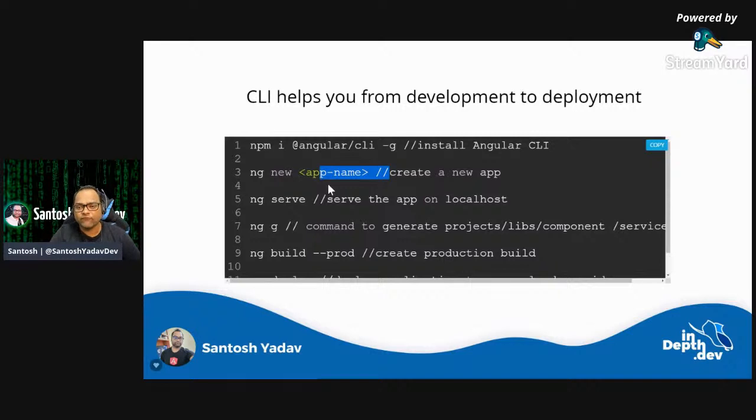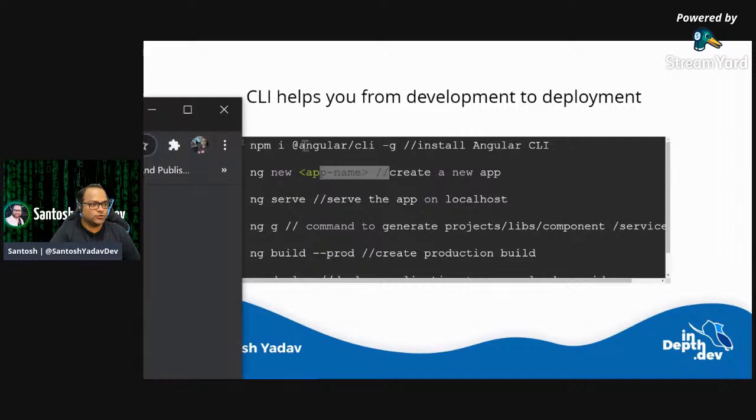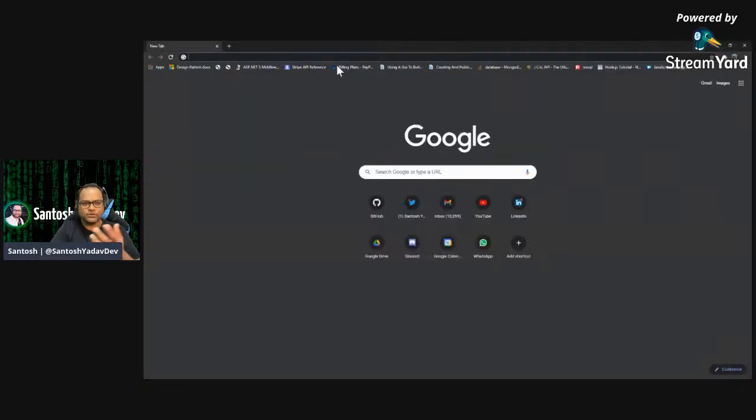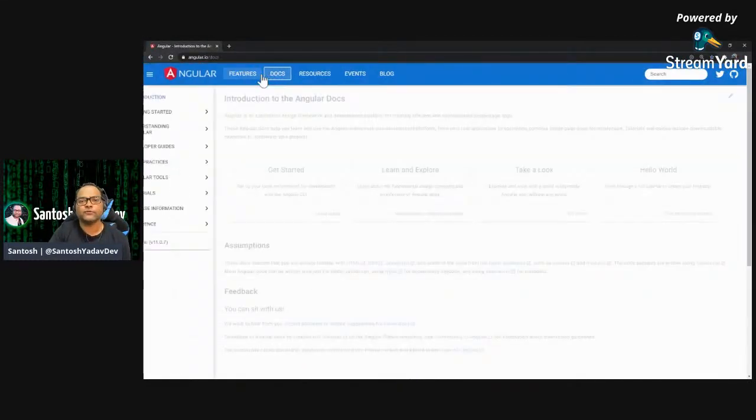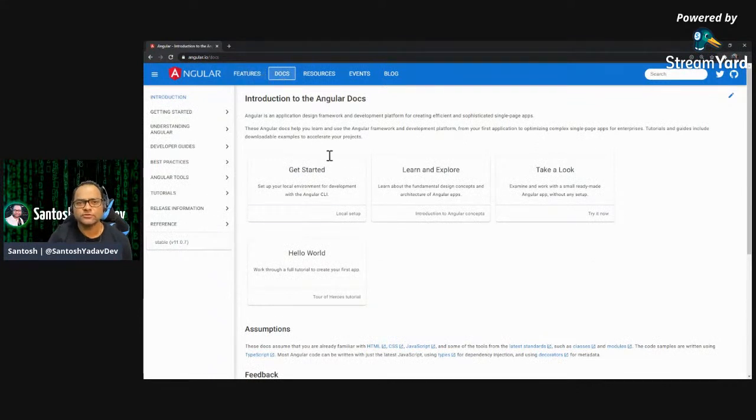And once you create your application, you may have to create a lot of things. If I talk about Angular, I'm going to show you the angular.io website just to give you an idea. In Angular, or any front-end technology or framework, we create views. We create small views, which we generally call components. Angular allows you to create all those components, and it also allows you to create services and a lot of other things.